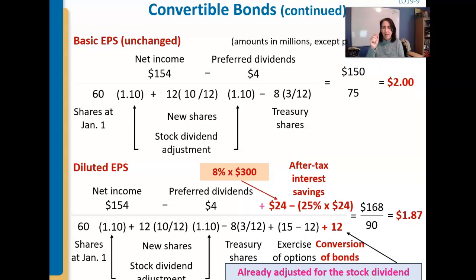But now we'll have to pay taxes, because we'll have more income. So that extra $24 million just bumped up our income. It says we're at a 25% tax rate, so we have to calculate what the tax on that would be. You're going to subtract the after-tax savings. You're not going to come forward with 24 million additional net income. It's 24 million minus whatever taxes I have to pay on the 24 million. I know, it gets really... All right, so now we're at $1.87 per share.